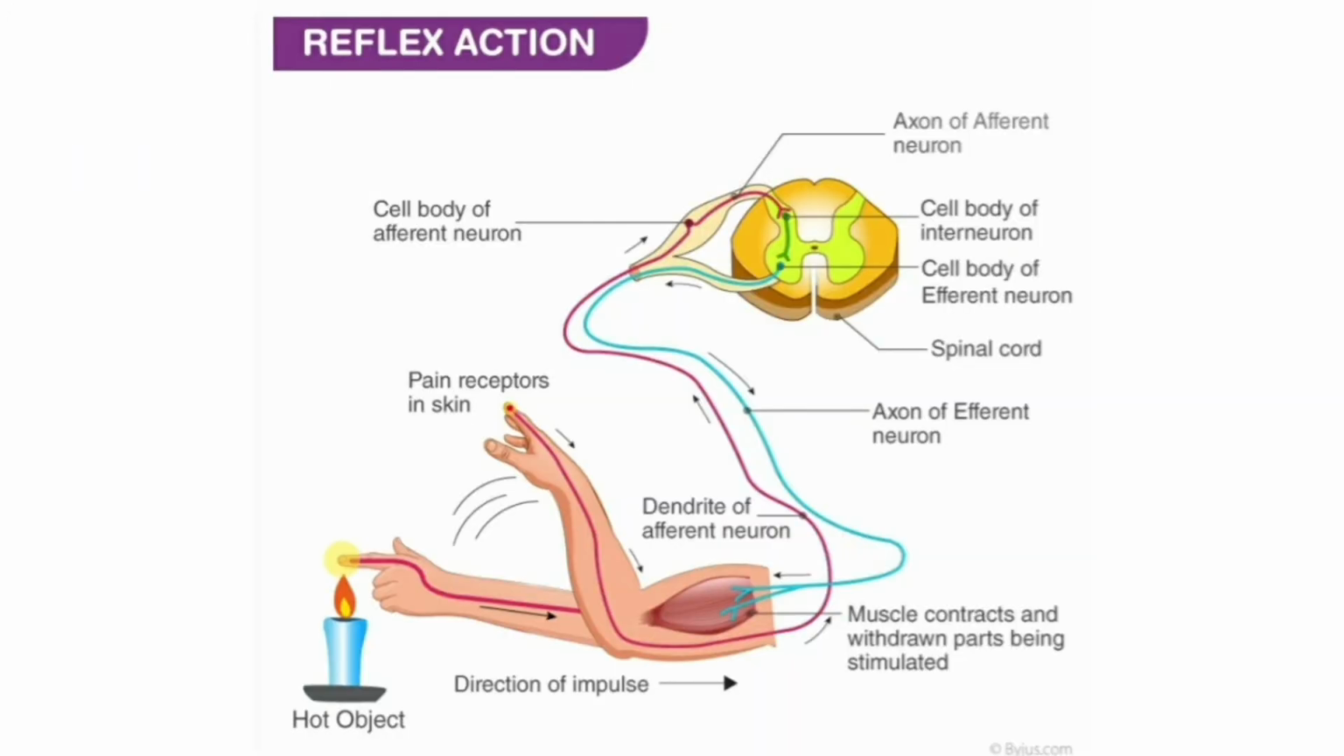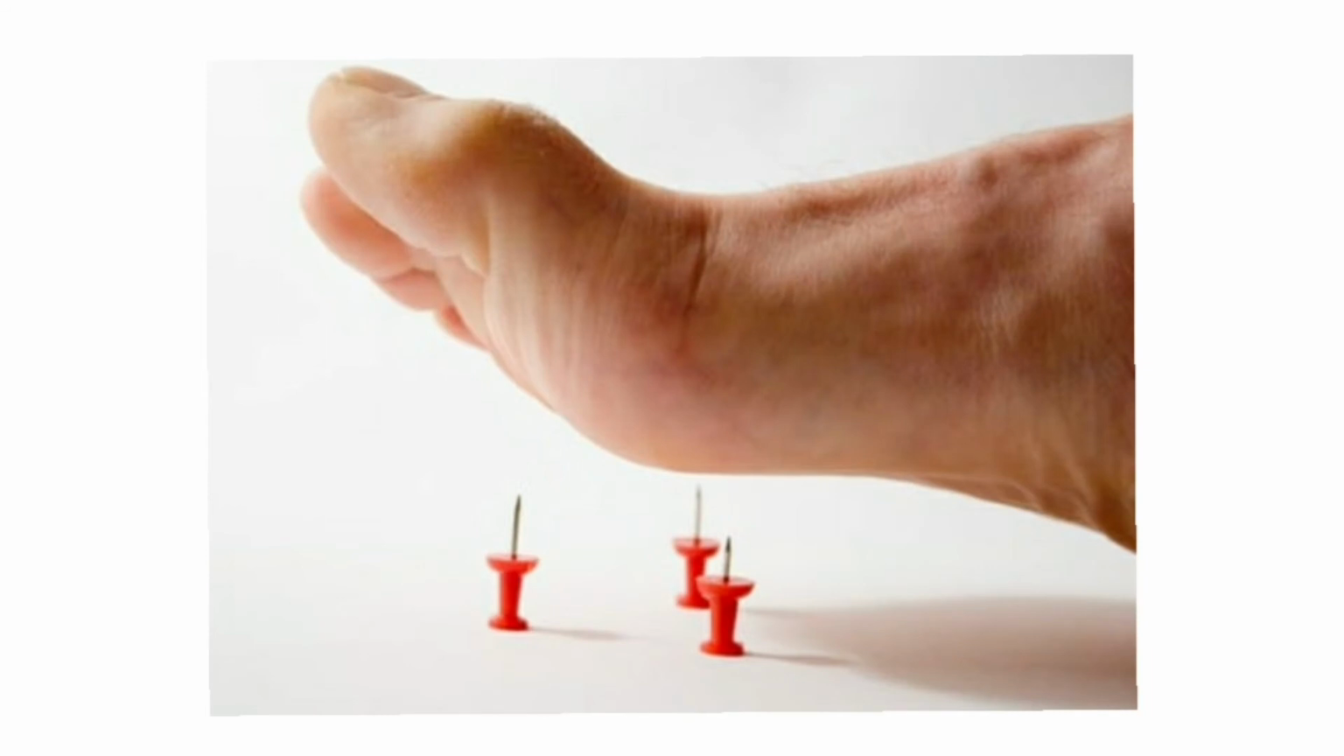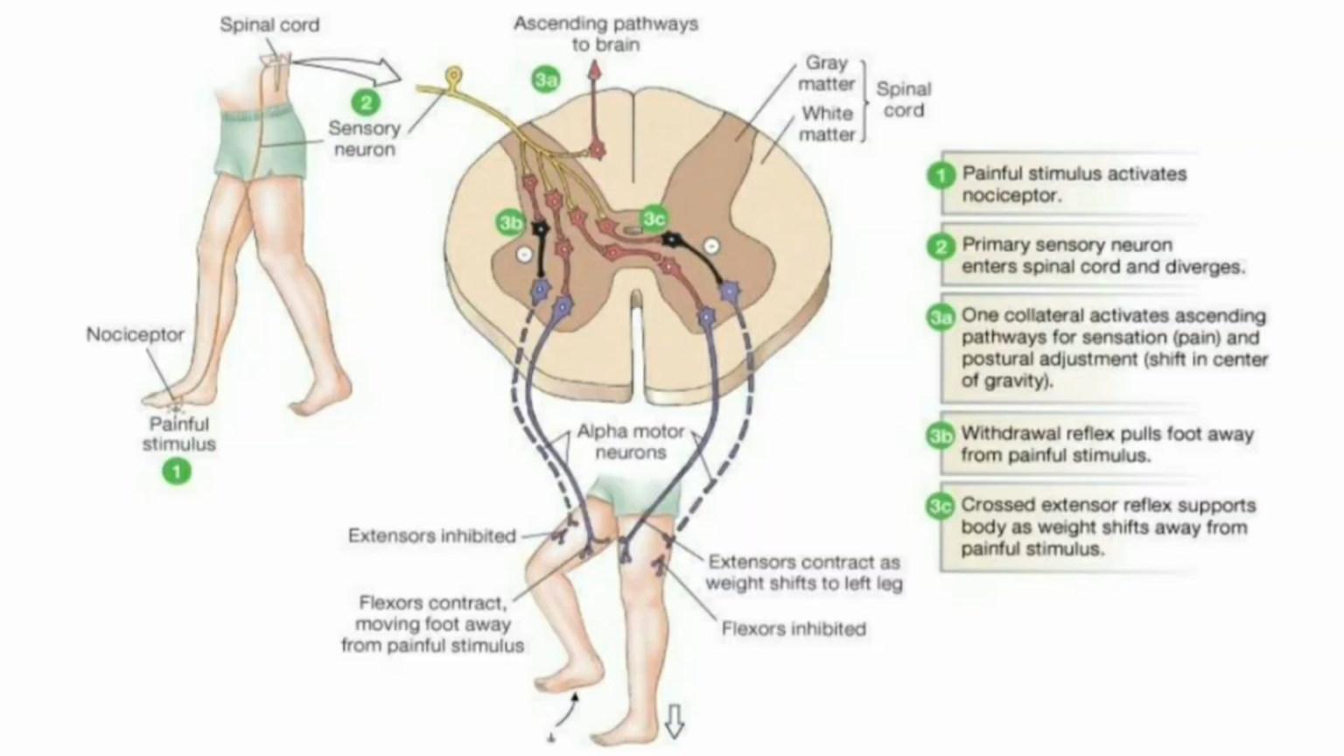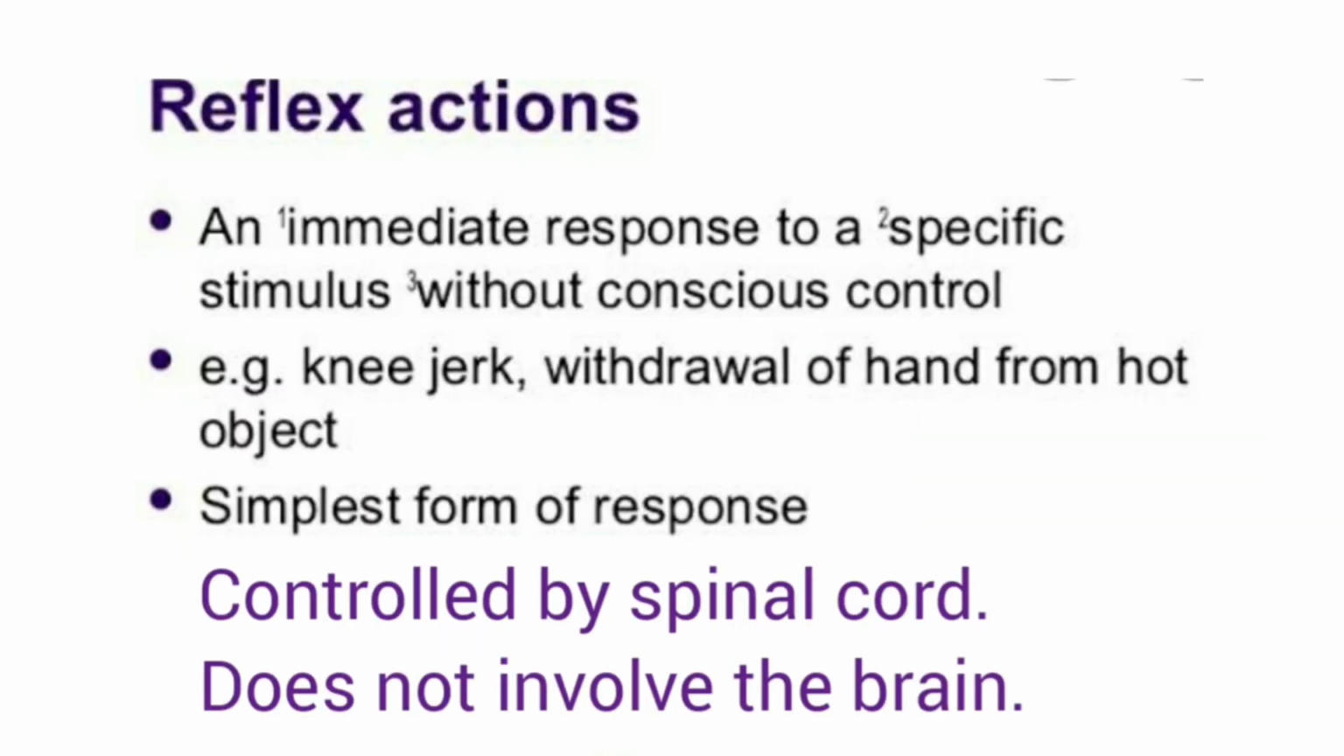Let us understand what is reflex action. Sometimes the spinal cord controls some actions that do not involve the brain. For example, if you step on a sharp object, you instantly remove your foot. This reaction is automatic and does not involve thinking. You need not think whether to remove your feet or not. This kind of an action is called reflex action.